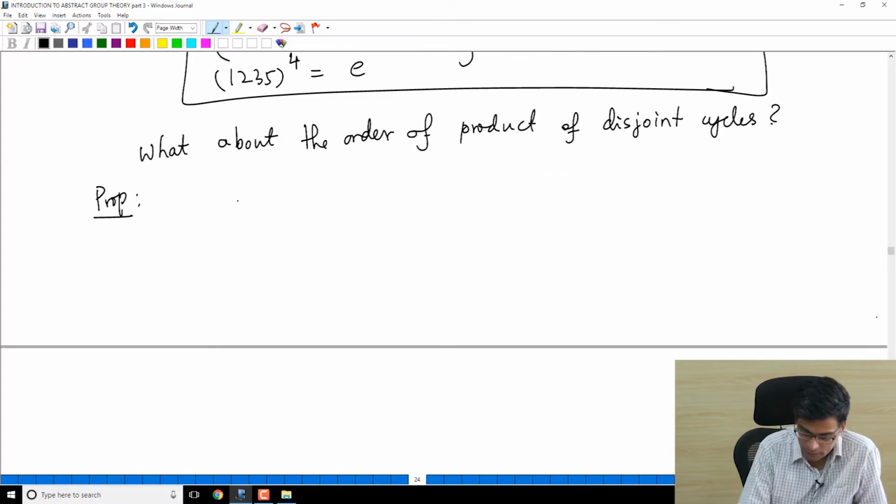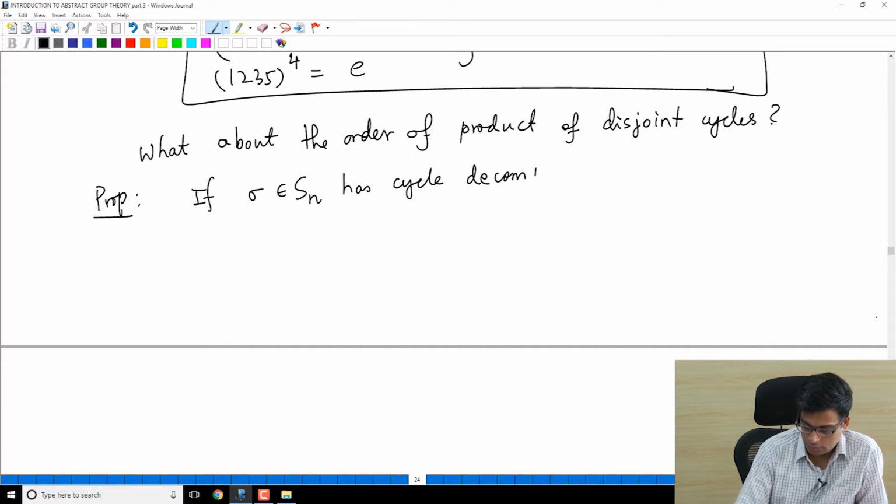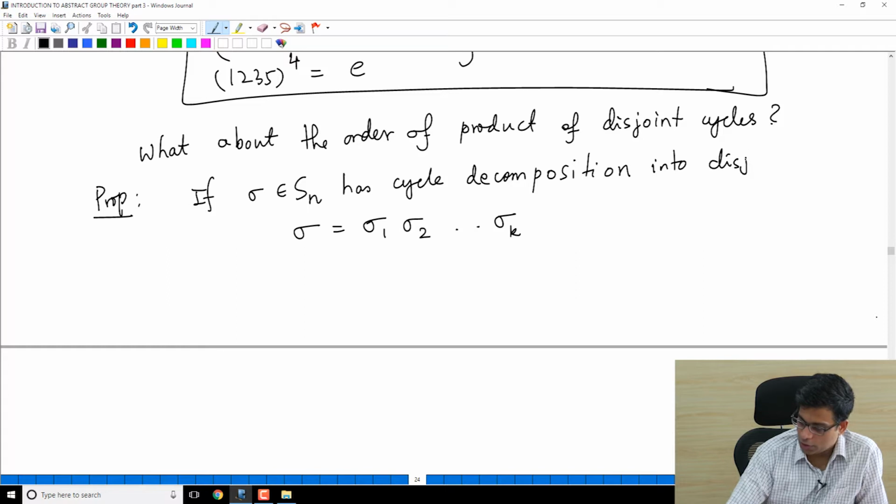It says that if sigma, an element of the symmetric group, has cycle decomposition, let's say sigma equals sigma 1, sigma 2 up to sigma k, and remember, cycle decomposition always assumes that the cycles are disjoint cycles.